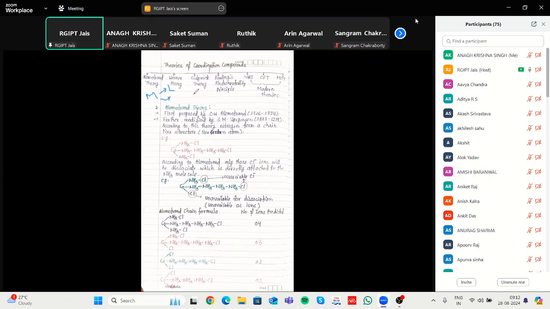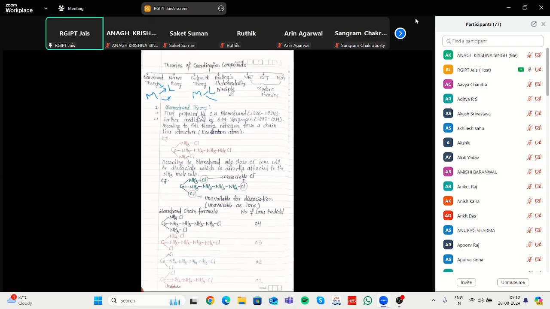But in a normal covalent bond between metal and ligand, that bond is known as a covalent bond. When the contribution of one element or atom is higher as compared to another, that is a coordination bond. That is the main difference between the coordination and the covalent bond.